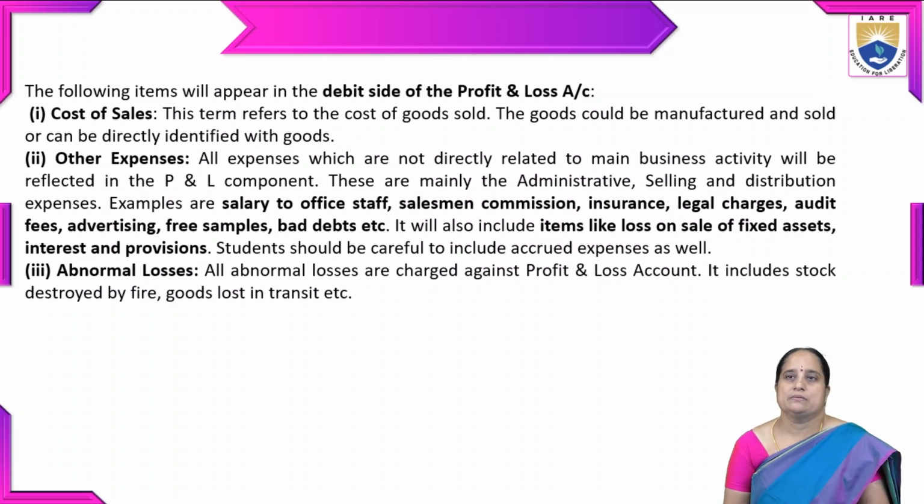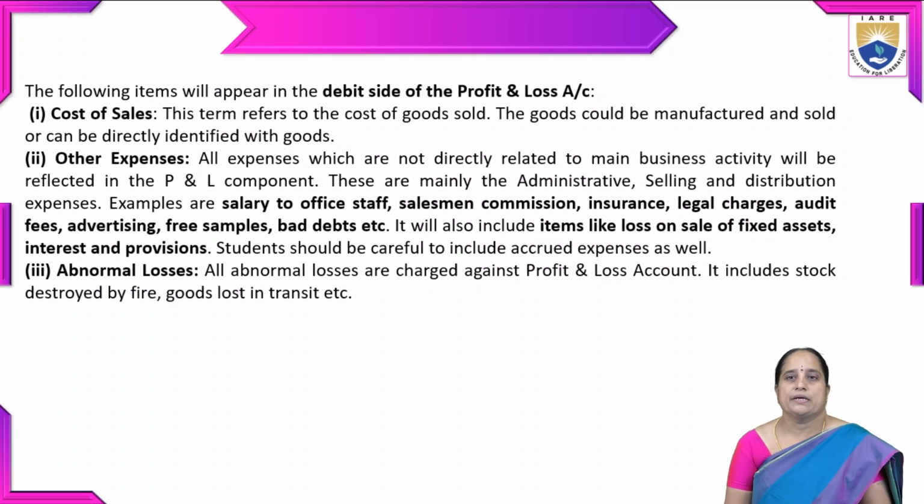Then second, other expenses which are not directly related to the main business activity will be reflected in the profit and loss component. There are many types of expenses, which include administrative, selling and distribution expenses. For example, salary to office staff, salesman commission, insurance, legal charges, audit fees, advertising, free samples, bad debts, etc. It will also include items like loss on sale of fixed assets, interest and provisions. All these things we mention on the debit side of the profit and loss account.